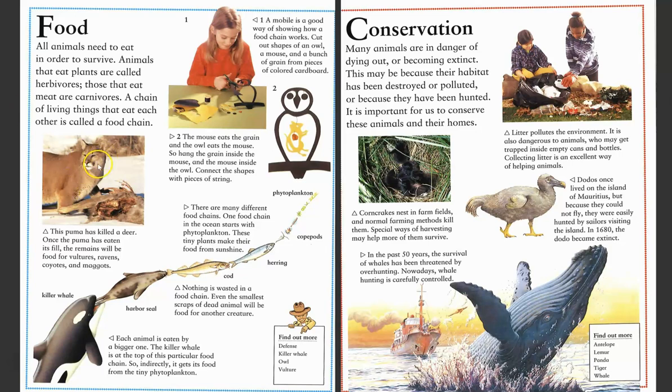So this puma has killed a deer. Once the puma has eaten its fill, the remains of this dead deer will be food for vultures, ravens, coyotes, and maggots. So a mobile is a good way of showing how a food chain works.